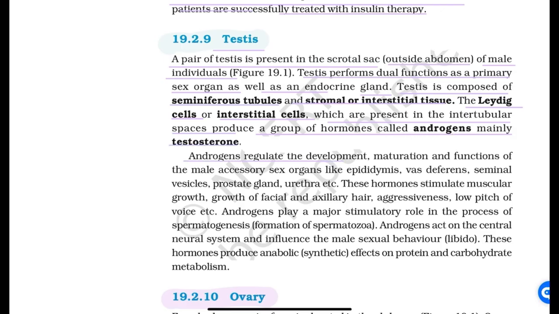Androgens regulate the development, maturation, and functions of the male accessory sex organs like epididymis, vas deferens, seminal vesicle, prostate gland, urethra, etc. These hormones stimulate muscular growth, growth of facial and axillary hair, aggressiveness, and low pitch of voice. Androgens play a major role in the process of spermatogenesis. Androgens act on the central nervous system and influence male sexual behavior, libido. These hormones produce anabolic effects on protein and carbohydrate metabolism.